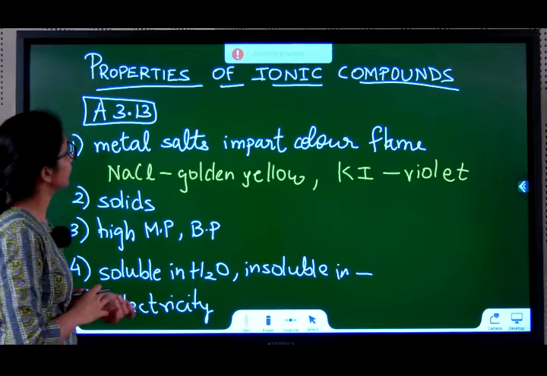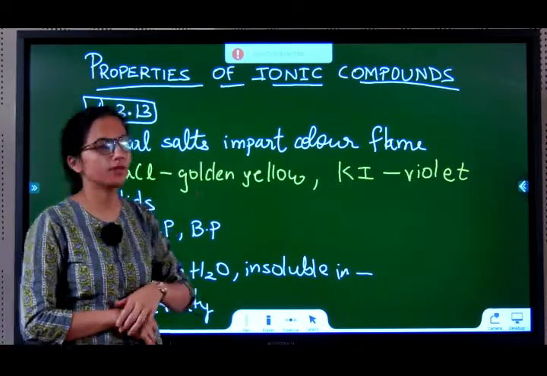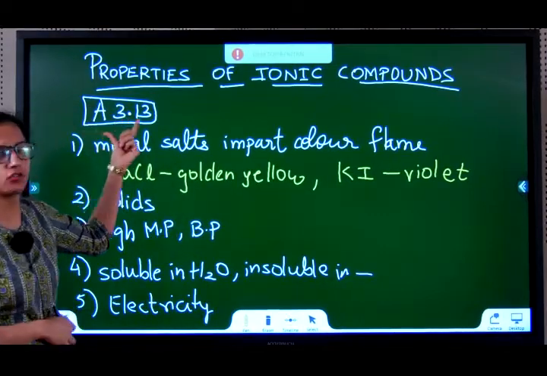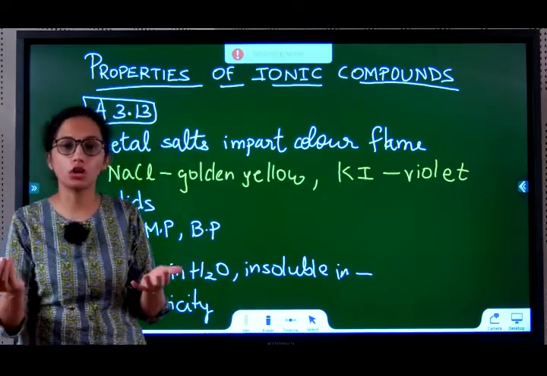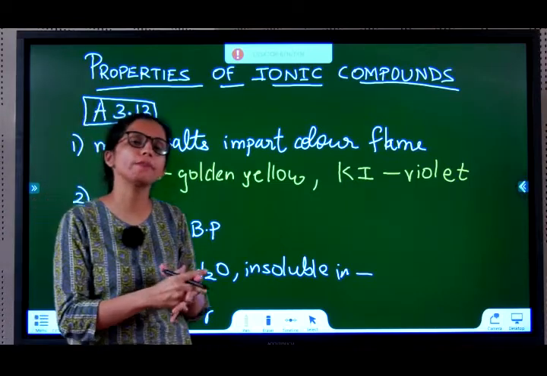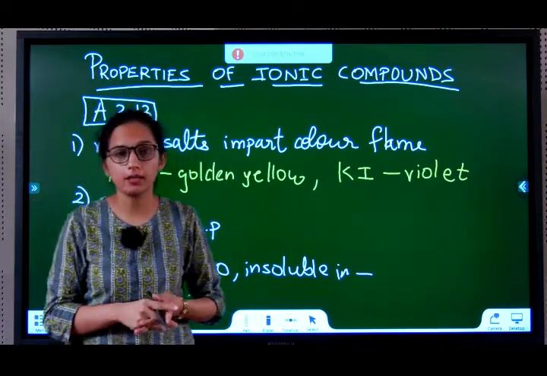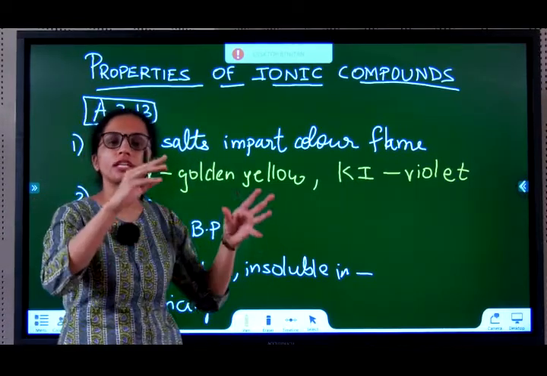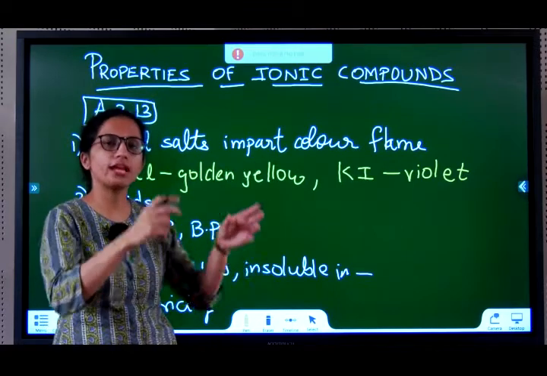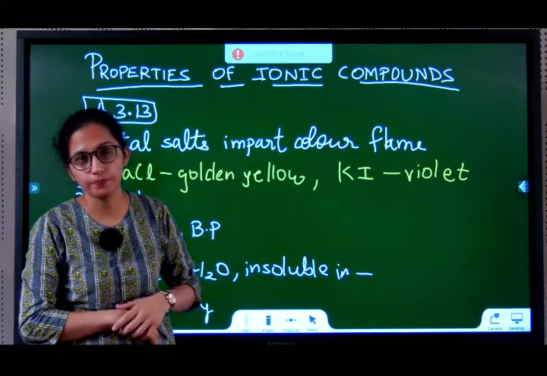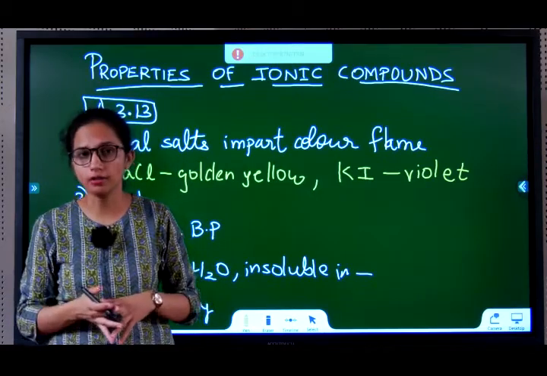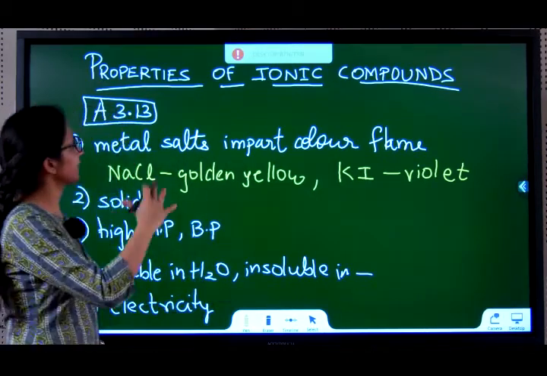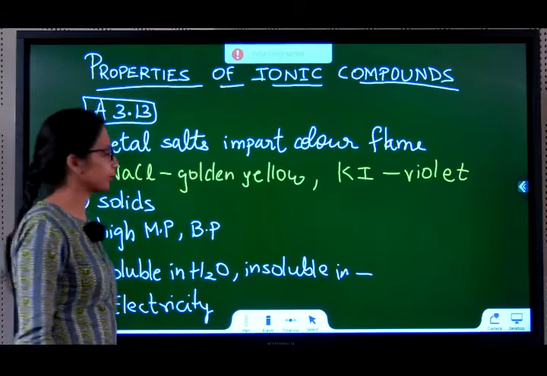Let us list a few of the properties of ionic compounds. This experiment is done using activity 3.13, where we try to burn a few salts with air, like burn it with oxygen, and we see whether there is a flame color. We make a solution and we try to conduct electricity, put 2 electrodes to it and see if the bulb switches on. We also try to see whether it conducts heat or not. So, doing that experiment, we finally get this conclusion.